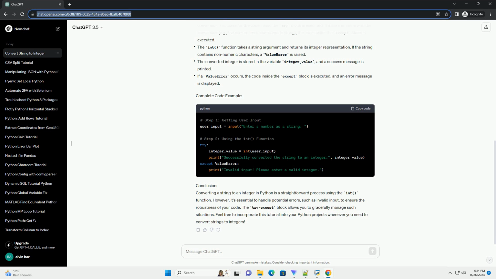Complete code example. Conclusion. Converting a string to an integer in Python is a straightforward process using the int function. However, it's essential to handle potential errors, such as invalid input, to ensure the robustness of your code. The try except block allows you to gracefully manage such situations. Feel free to incorporate this tutorial into your Python projects whenever you need to convert strings to integers.